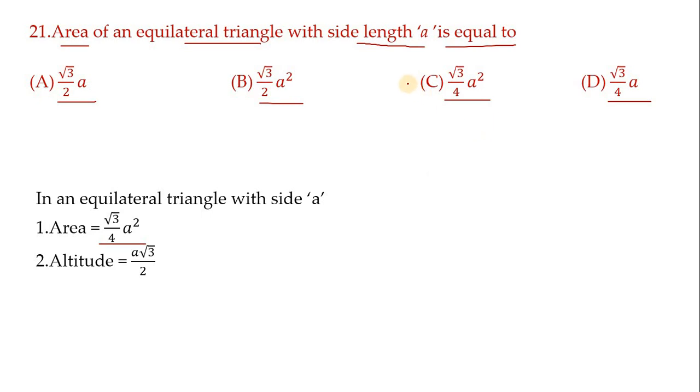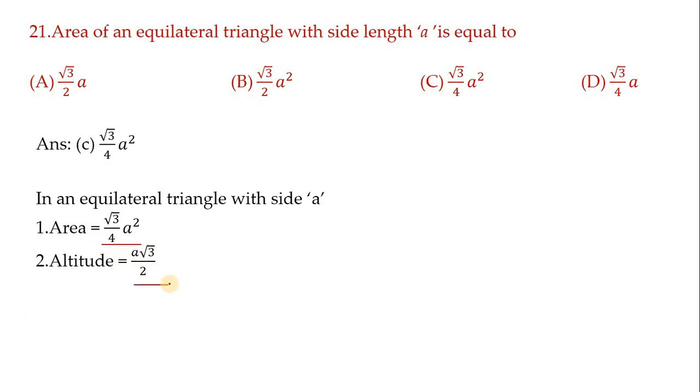So option C is correct. Children, I am repeating again, these two formulas are very important. Note them down and learn them by heart. Area of an equilateral triangle is root 3 by 4A square, and altitude is a root 3 by 2. If you know these two formulas, you can find the area as well as the height of an equilateral triangle. Next, let us move on to another one.